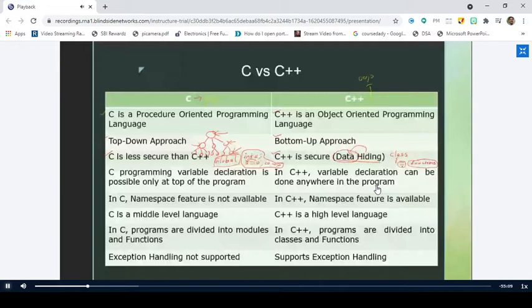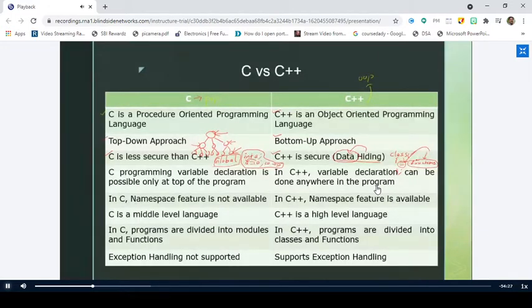So what happens here is that the data we are declaring inside this class is very much secure. How can you say that it is secure, sir? Because we won't allow the data that is declared inside the class to be accessed by functions of other classes. We will allow this data to be accessed only by the functions declared inside the class, right? So whatever functions we declare inside this class, they can only access this data. So we are restricting the data.